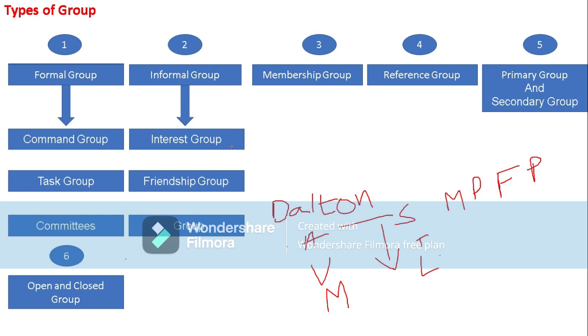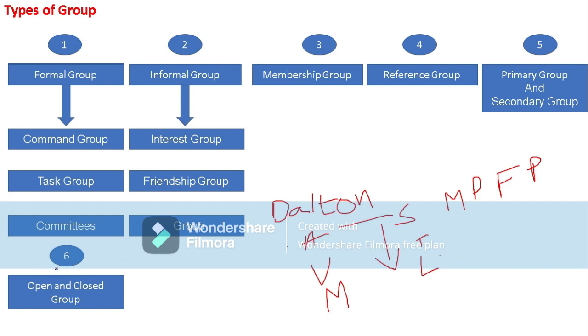And coming to the last aspect, open and closed group. What do open and closed group mean? Open groups are those groups whose membership is open, which means anyone can become a member at any time and there is no special objective for its formation. That is known as open group.